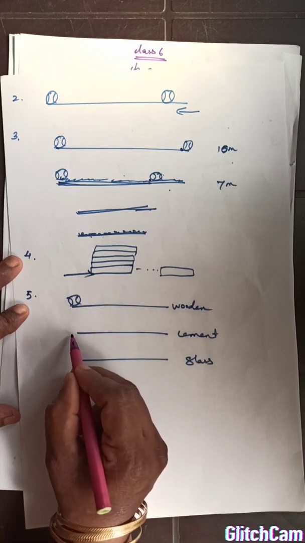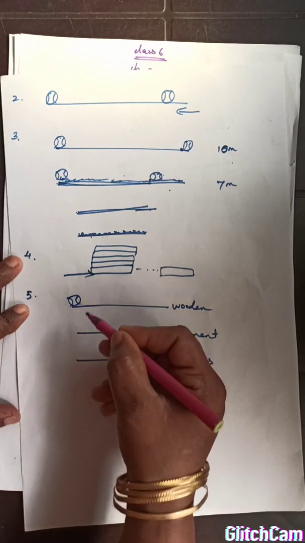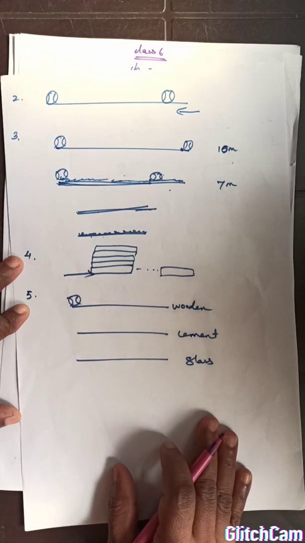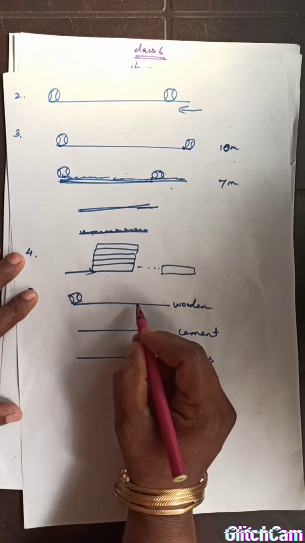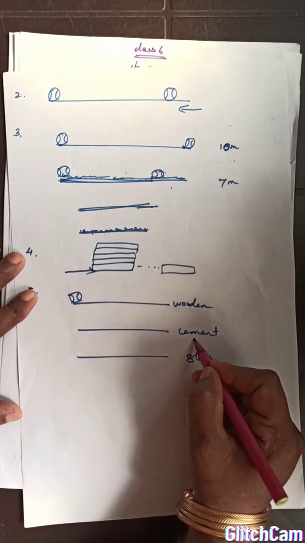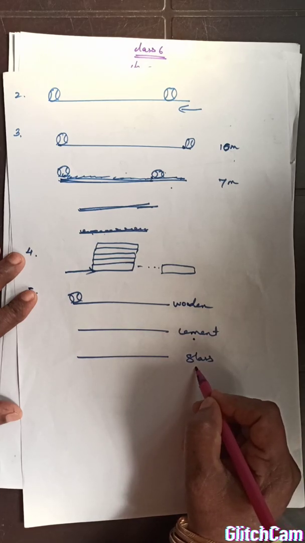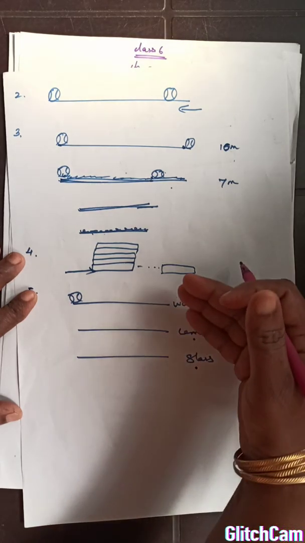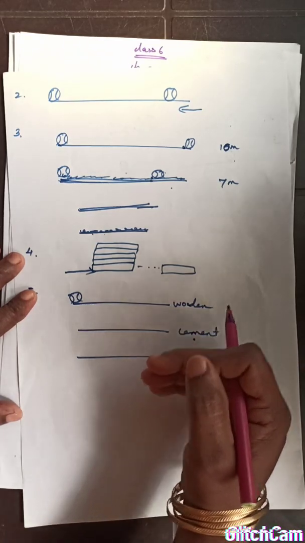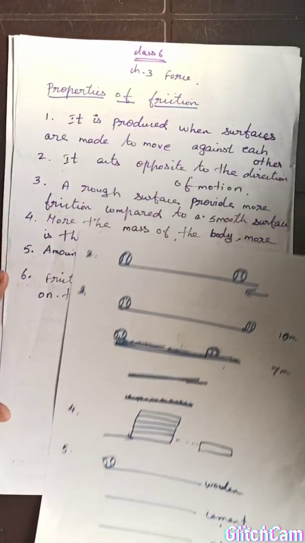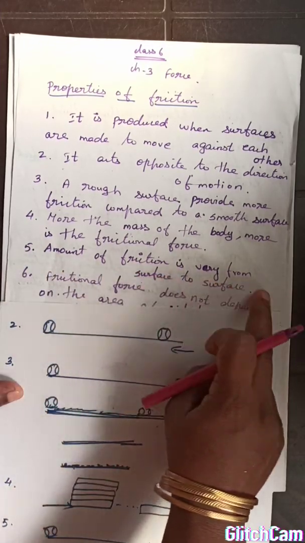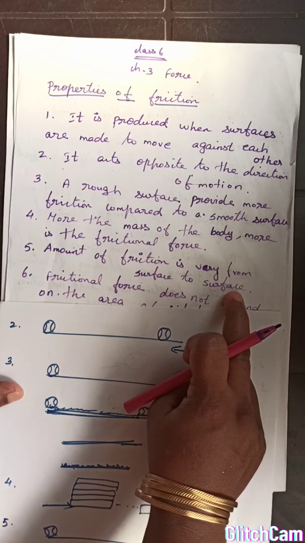The distance covered is least on wooden, less on cement, and maximum on glass. You know that because different surfaces have different types of friction. So the friction varies from one surface to another. That's the fifth point: the amount of friction varies from surface to surface.